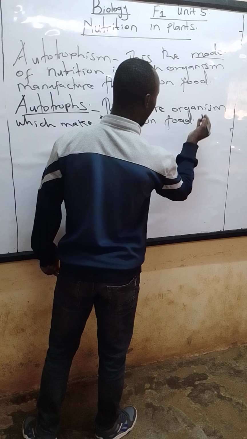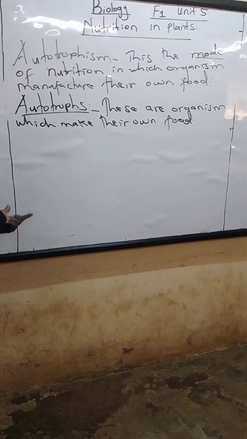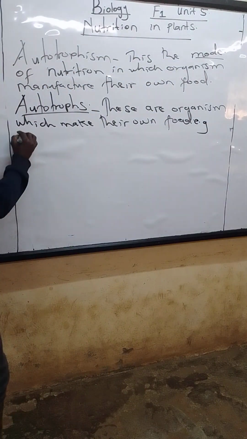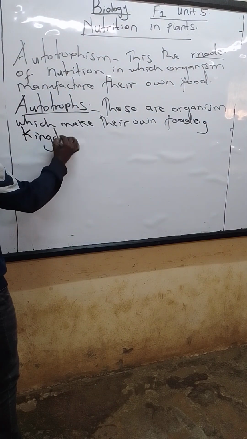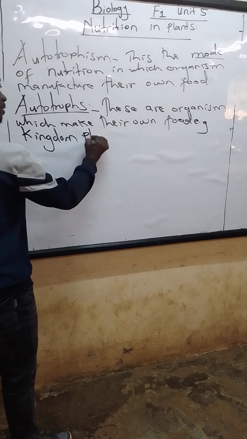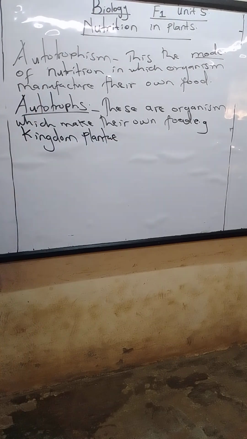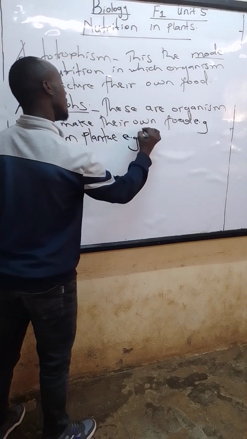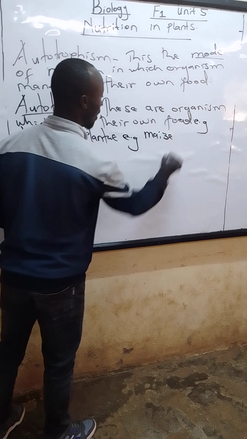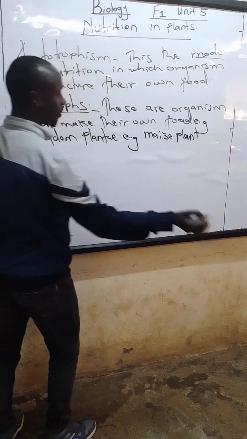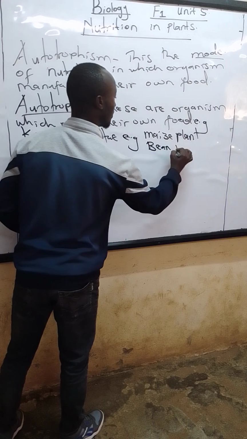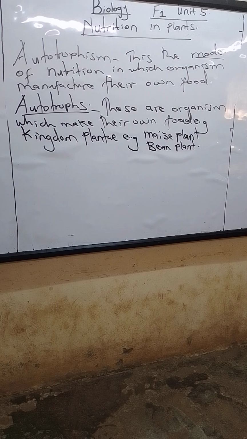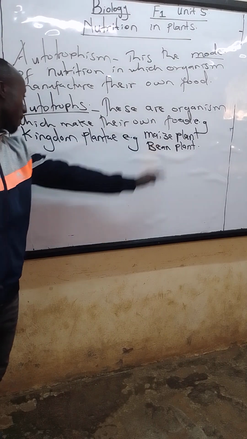So we can have types of autotrophs, there are two. We can have the major autotrophs in the environment, e.g. members of kingdom Plantae. So some of the members of kingdom Plantae include plants like the maize plant and the common bean plant. So we have major categories. You can have examples there: maize plant and bean plant.